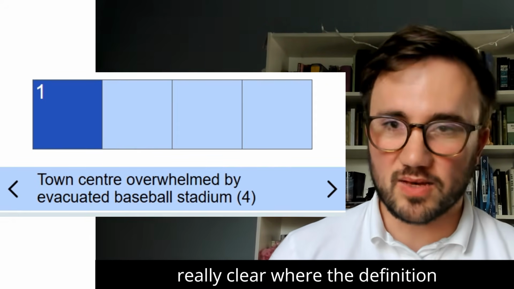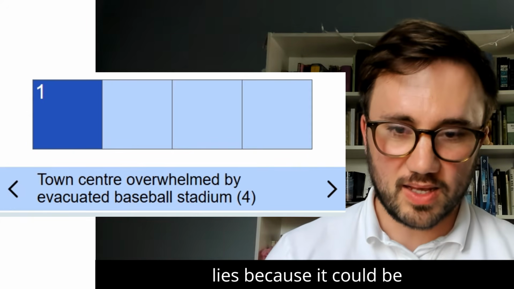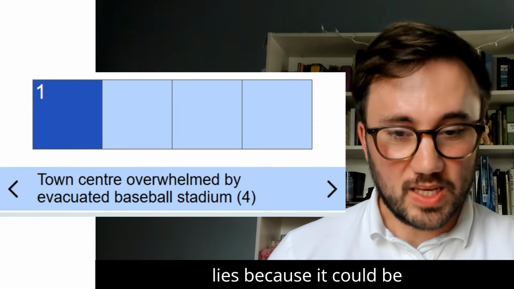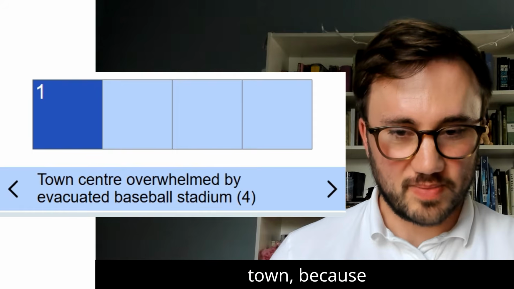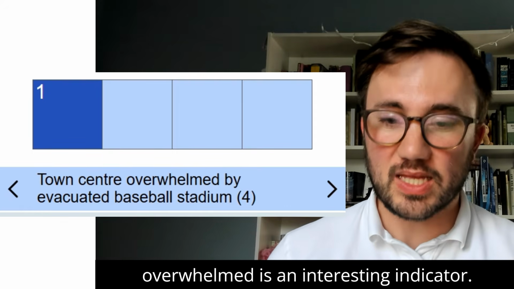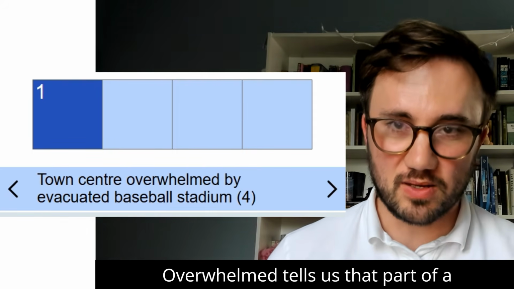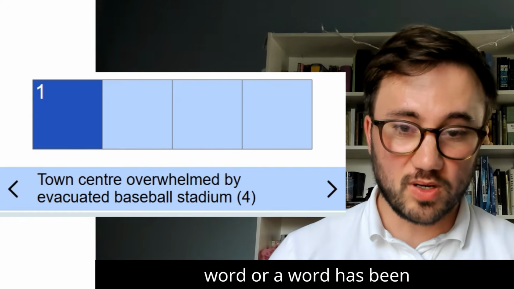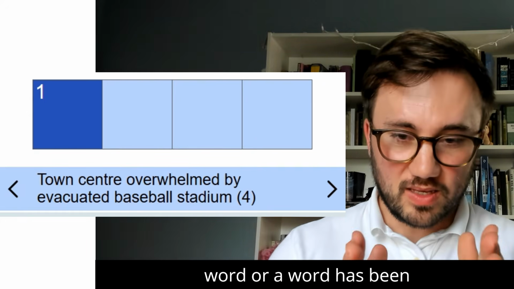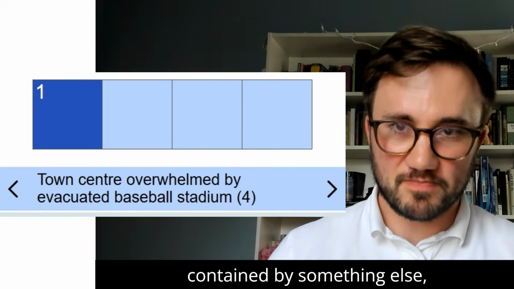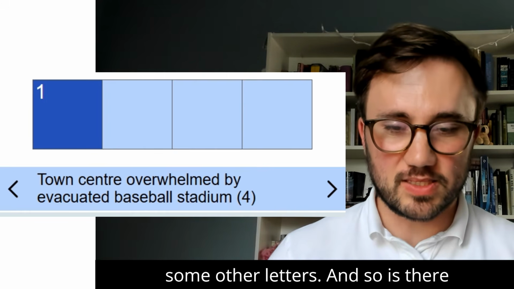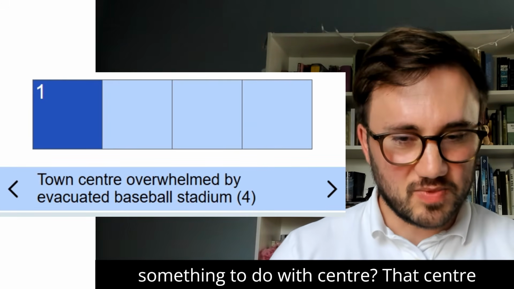Because it's not really clear where the definition lies, because it could be town because overwhelmed is an interesting indicator. Overwhelmed tells us that part of a word or a word has been contained by something else, some other letters. And so, is there something to do with center?